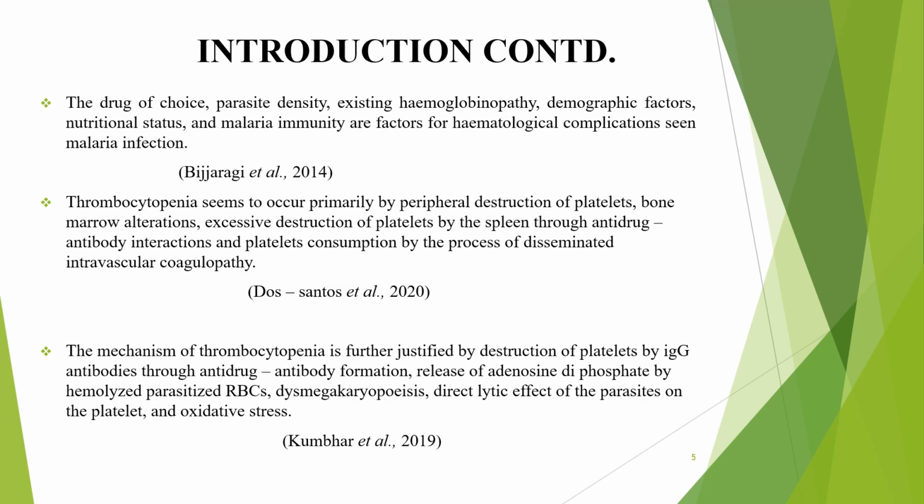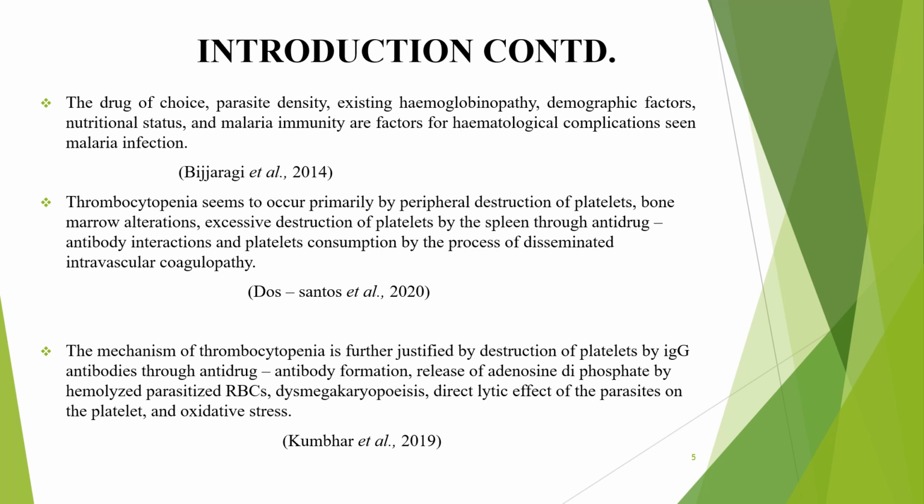The drug of choice, parasite density, existing hemoglobinopathy, demographic factors, nutritional status, and malaria immunity are factors for the hematological complications seen in malaria infection. These are the factors that result in the hematological complications we see in malaria infected individuals and children. Thrombocytopenia seems to occur primarily by peripheral destruction of platelets, bone marrow alterations, excessive destruction of platelets by the spleen through anti-drug antibody interactions, and platelet consumption by the process of disseminated intravascular coagulopathy.